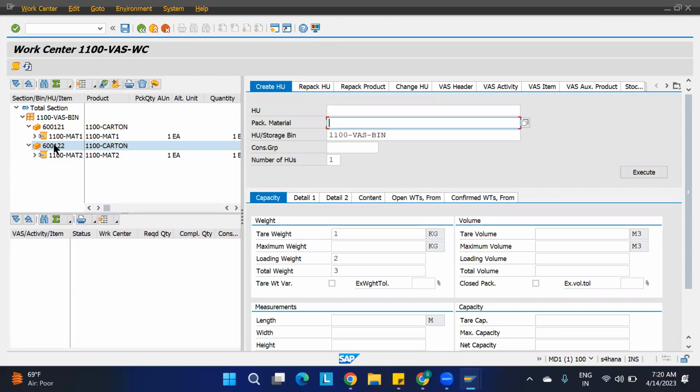Here you have the different options. See, from class order it should come. It is not showing over here. Here also, what we'll do after the VAS, we're going to just complete the process, like that. But why is this VAS activity not coming? I am not getting it. So this VAS activity only we need to proceed. Here only we were generating some VAS orders and all. So the VAS order is not coming here.